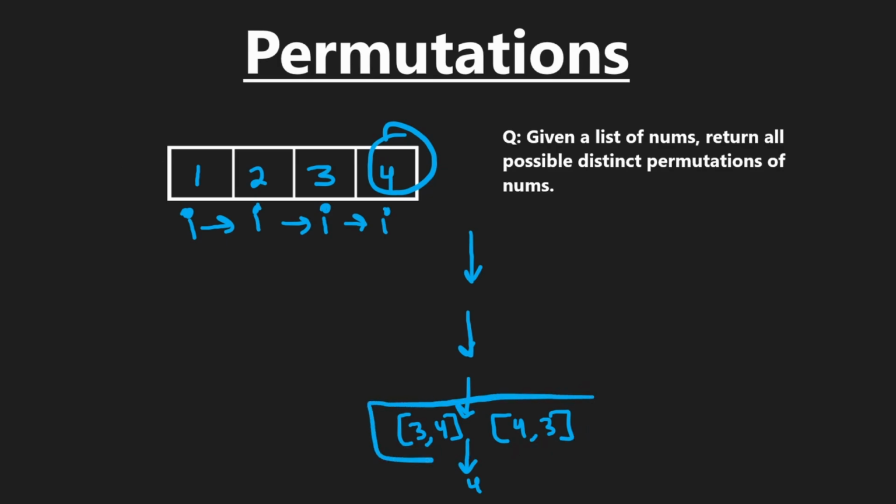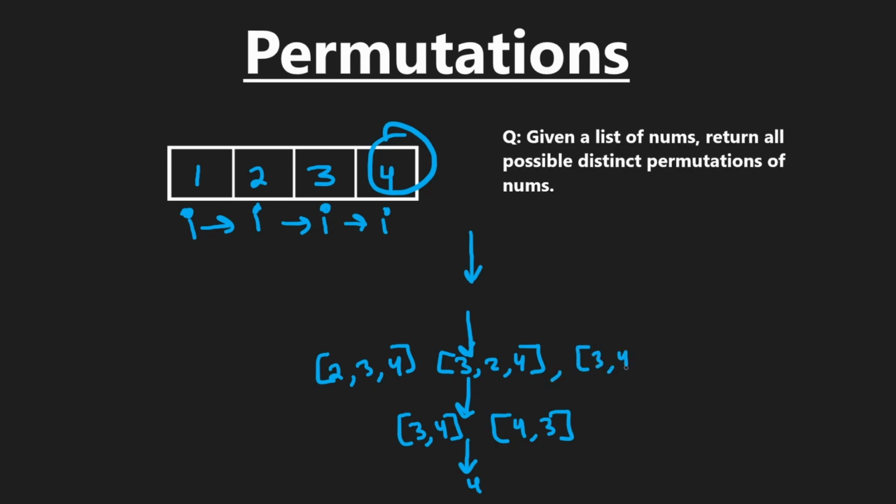Now we have this. This was returned up from this recursive call, basically up to the parent here. Now here we're trying to do all permutations with all 3 values, 2, 3, 4. So basically we have these 2 permutations. We're going to create a copy of this permutation, add a 2 at the beginning of it, which would give us this permutation, 2, 3, 4. And we're also going to try to add a 2 in the middle of it, which would give us this permutation, 3, 2, 4. And we're also going to add a 2 at the end of it, which would give us this permutation, 3, 4, 2.